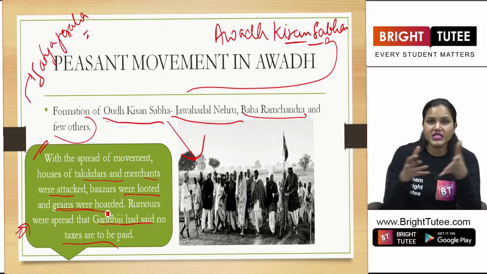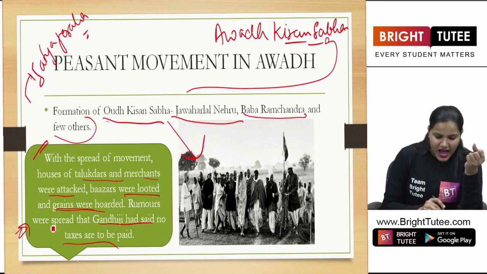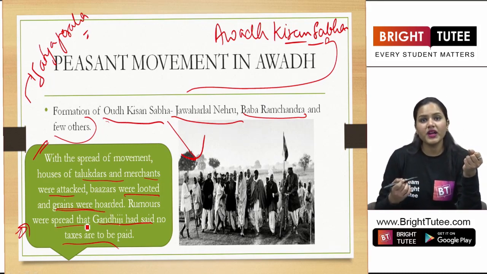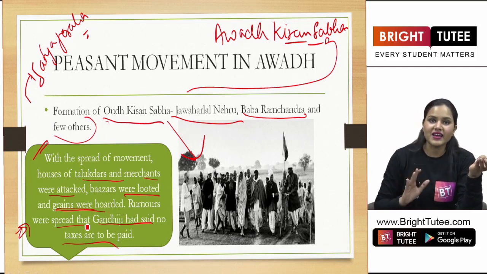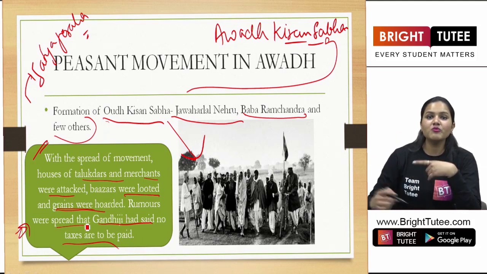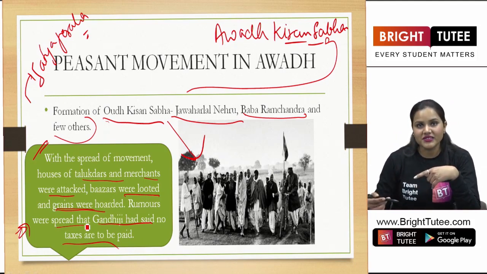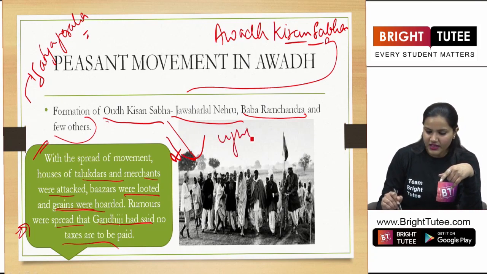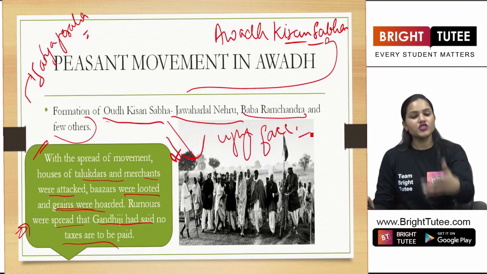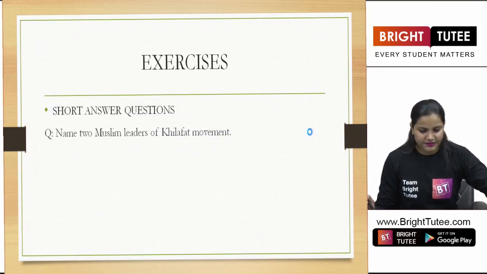The grains were stacked and kept at a place, and also rumors were spread that Gandhiji is saying not to pay any tax. This is how the movement started taking turns here. And it took an ugly phase in this region when the British government tried to repress the movement.